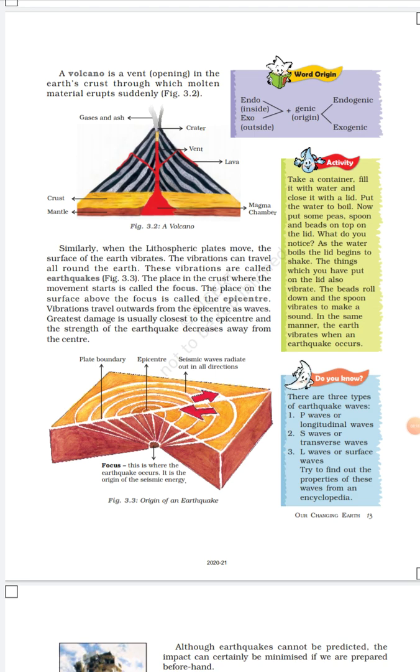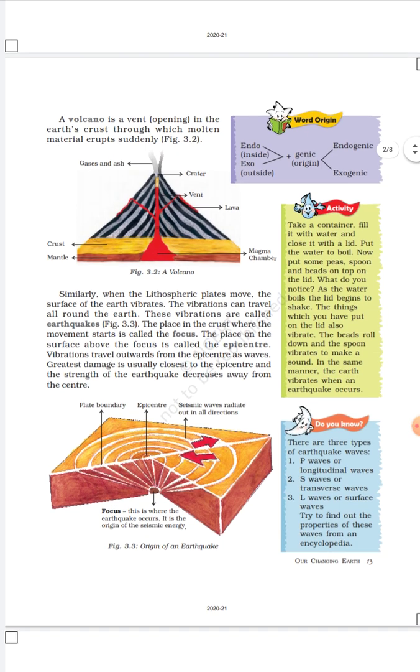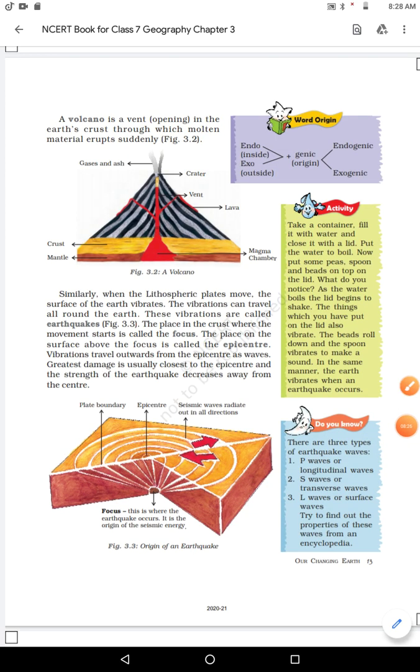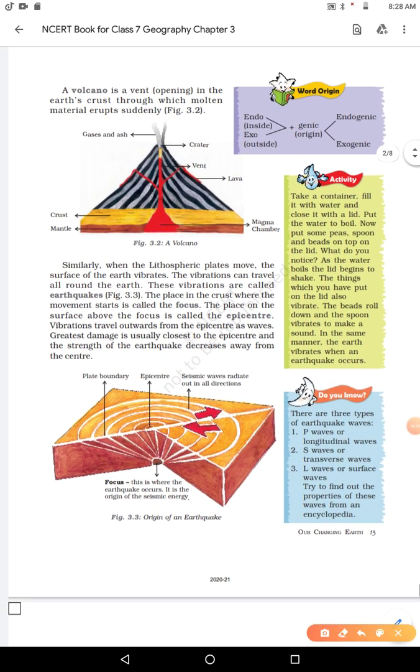Students, observe figure number 3.3 on this page. Now, focus. This is where the earthquake occurs, the origin of the seismic energy, right?